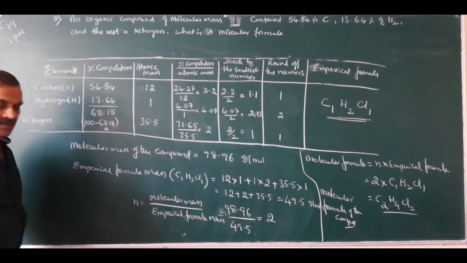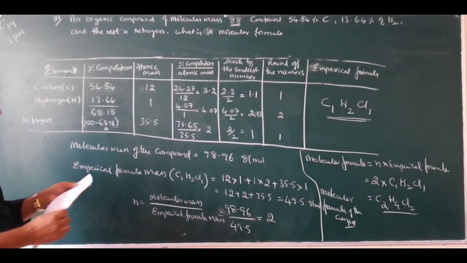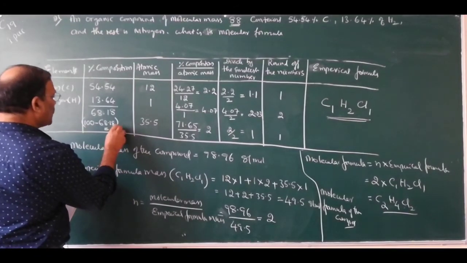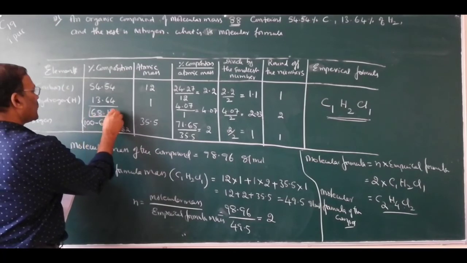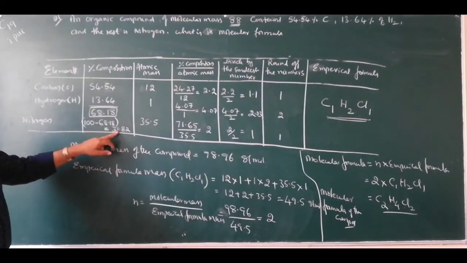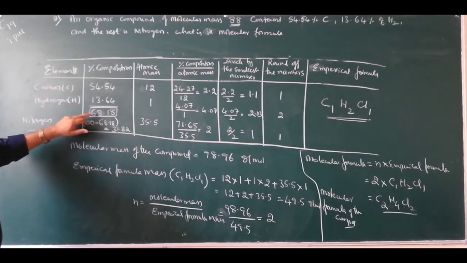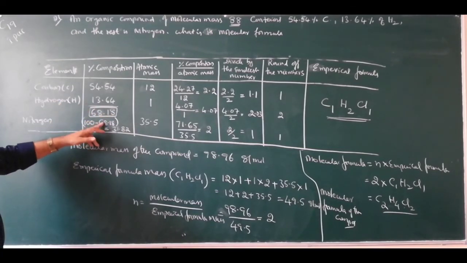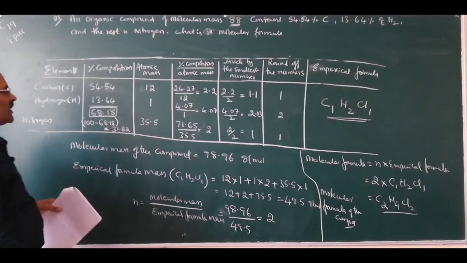100 minus 68.18, how much do you get? So this is 31.82. This is how you have to calculate the percentage of nitrogen. Add the percentage of carbon and hydrogen, you will get 68.18. Then subtract from 100: 100 minus 68.18. You will get 31.82. This is the percentage of nitrogen.